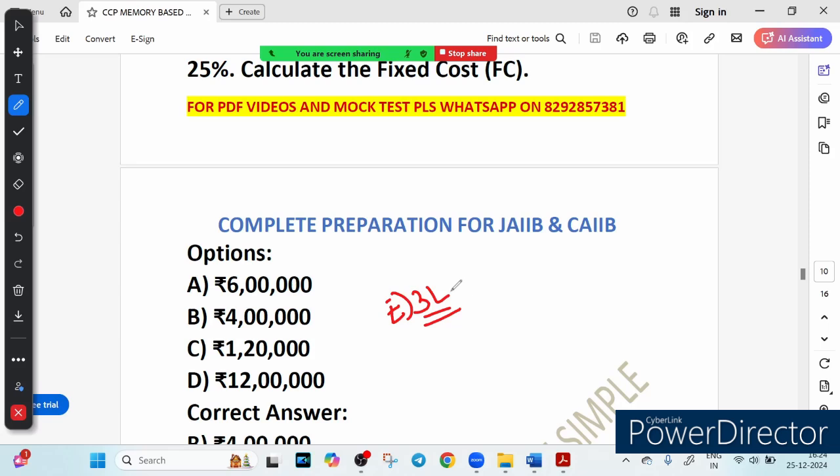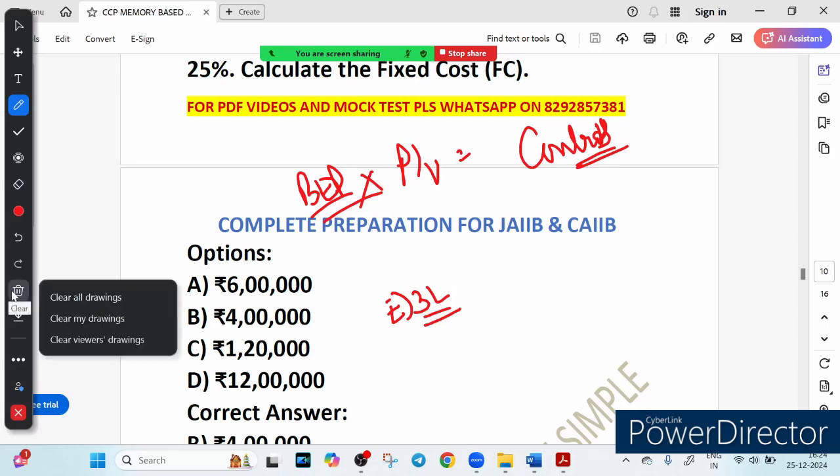PV ratio shows the contribution margin as a percentage of the sale. I already told you, it shows you the contribution margin as a percentage of the sale. So that's why PV ratio, if you multiply with BEP, this will give you the contribution. And for fixed cost calculation, use the BEP and PV ratio to find fixed cost when sales details are provided. So this is how you have to calculate this.